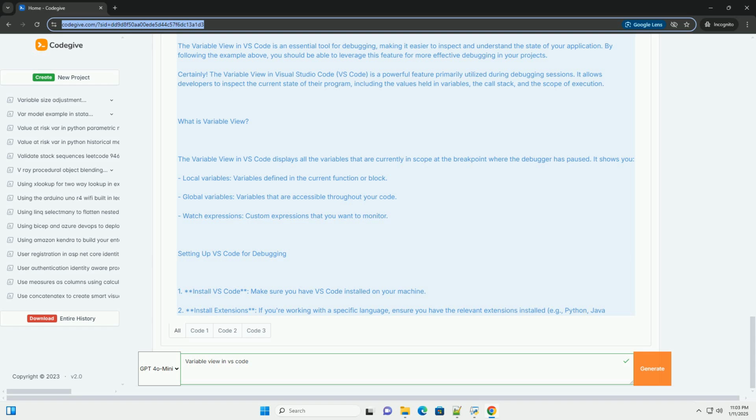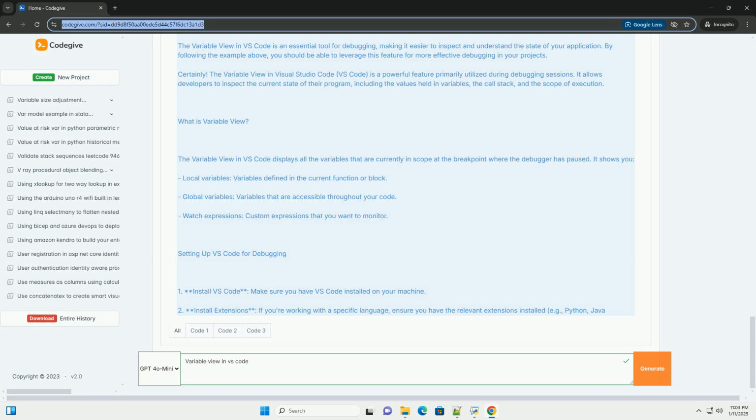Steps to use variable view. 1. Open the script. Open example.py in VS Code. 2. Set a breakpoint. Click in the gutter to the left of the line number where you want to pause execution. Example, you can add a breakpoint on the line total equals calculate_sum, number1, number2. 3. Start debugging. Press F5 or go to the top menu and select Run, Start Debugging. If prompted, select the environment, Python in this case.